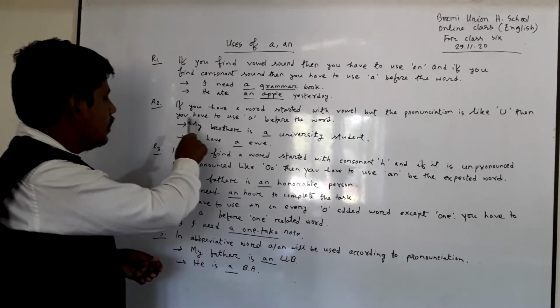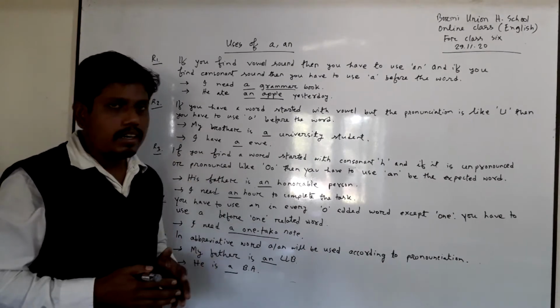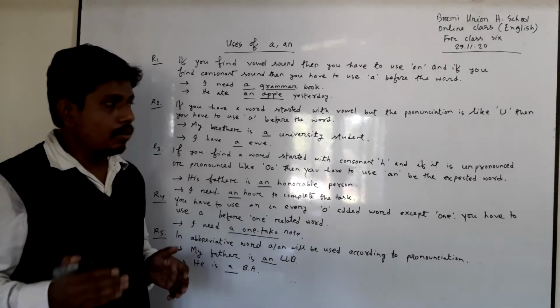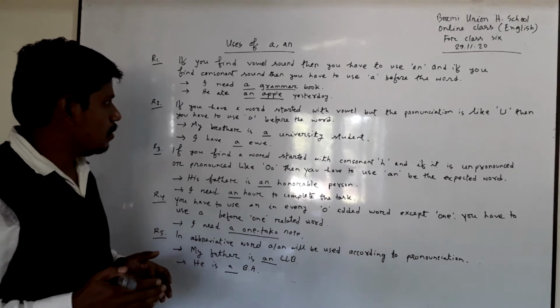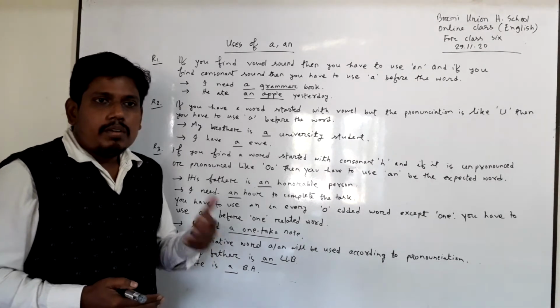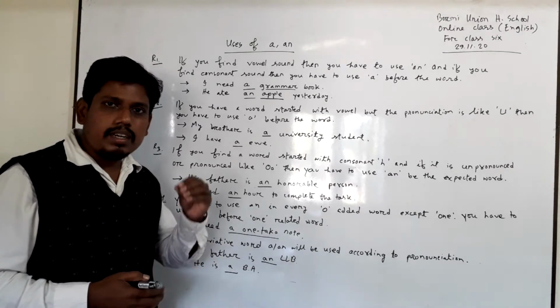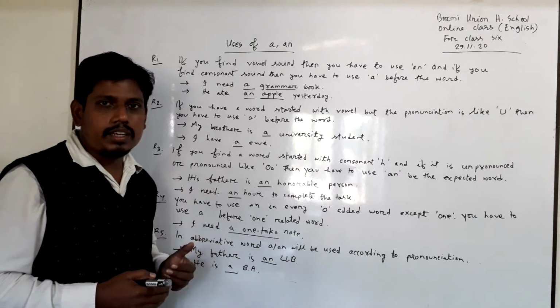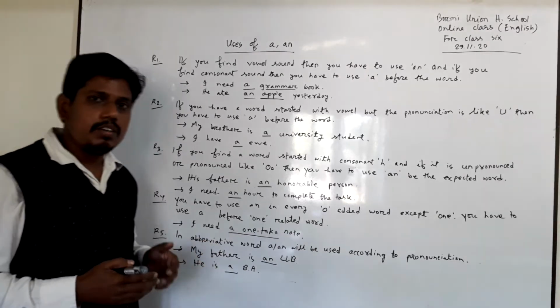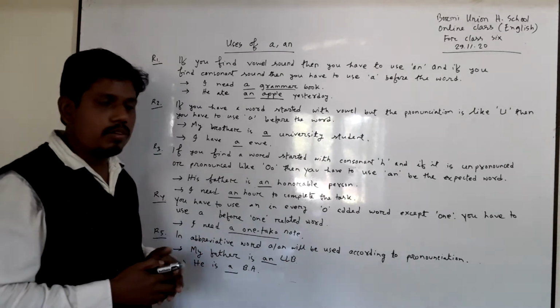Rule 2. If you have a word started with vowel but the pronunciation is like U, then you have to use a before the word. Suppose you have a word started with vowel but the sound is like U, then what will happen? Will you use an? Of course not. You have to use a before the word.